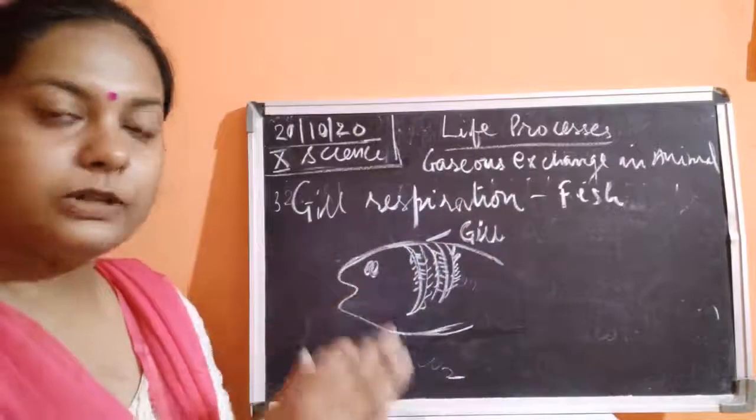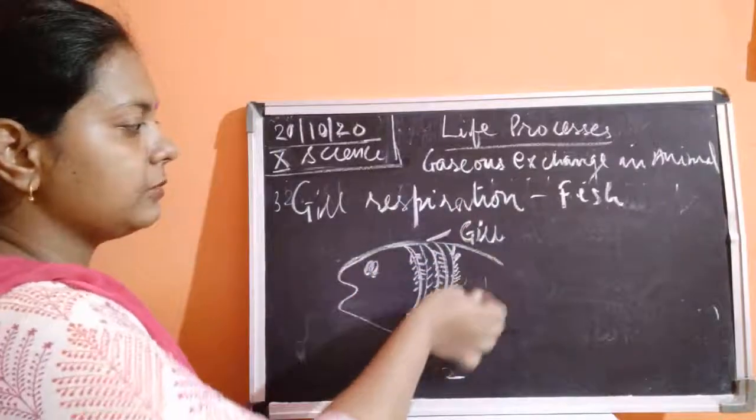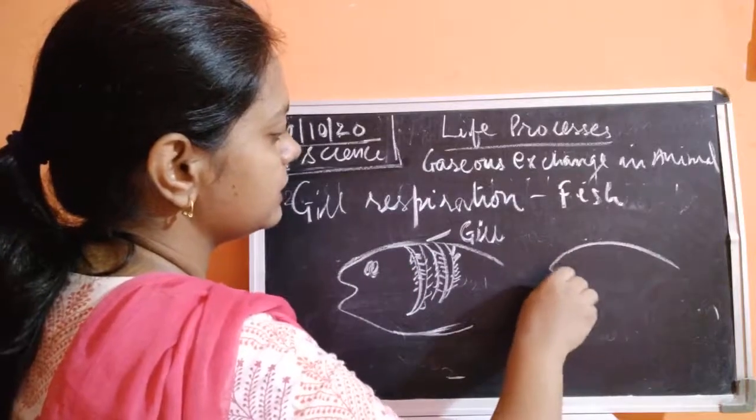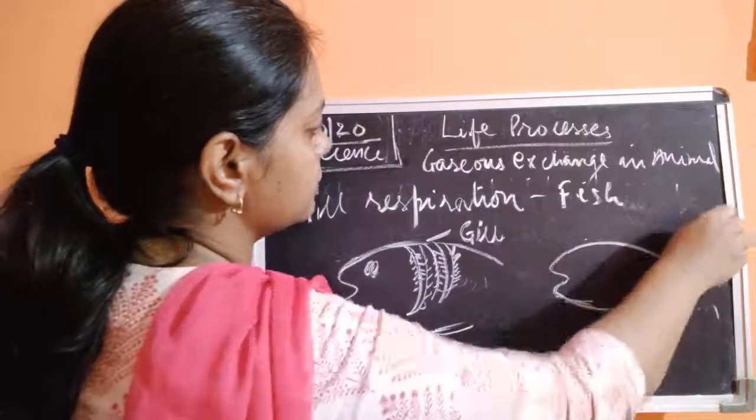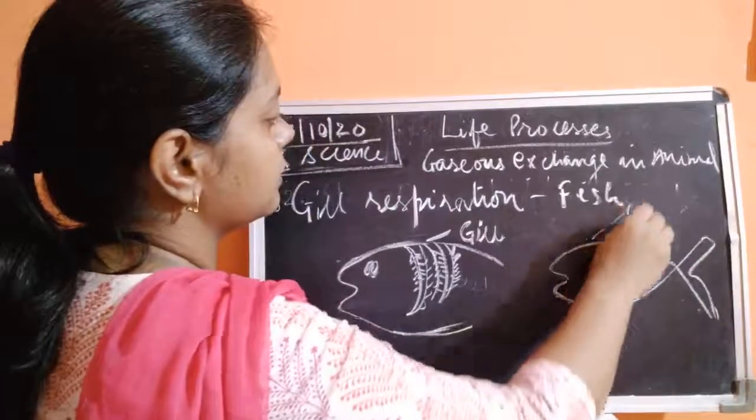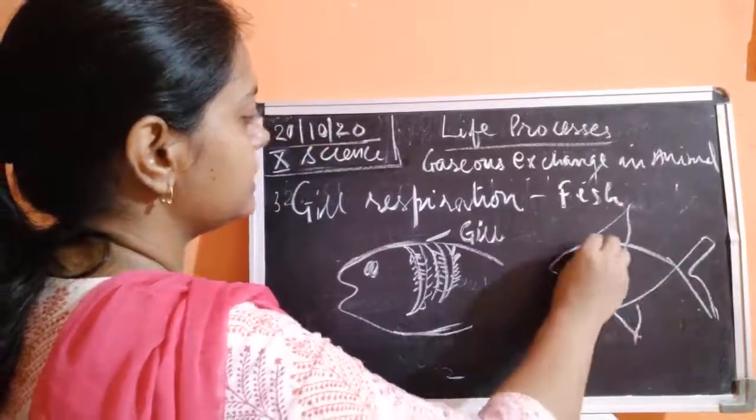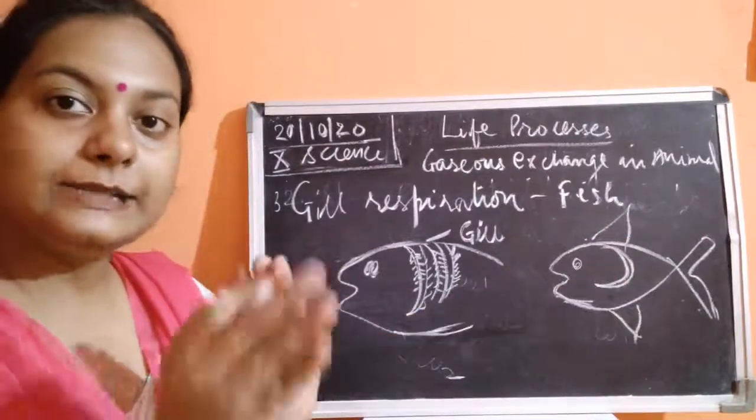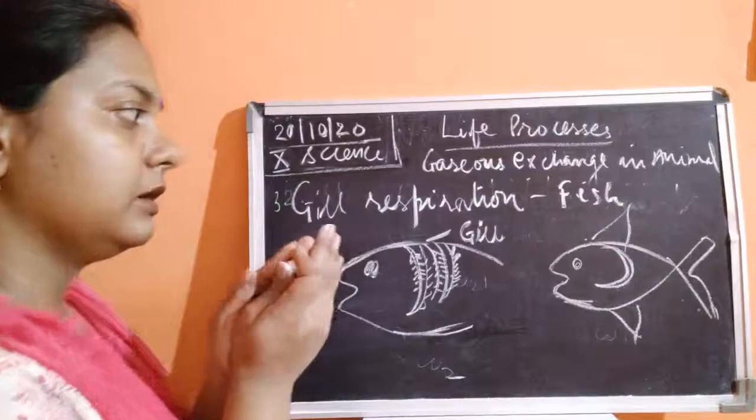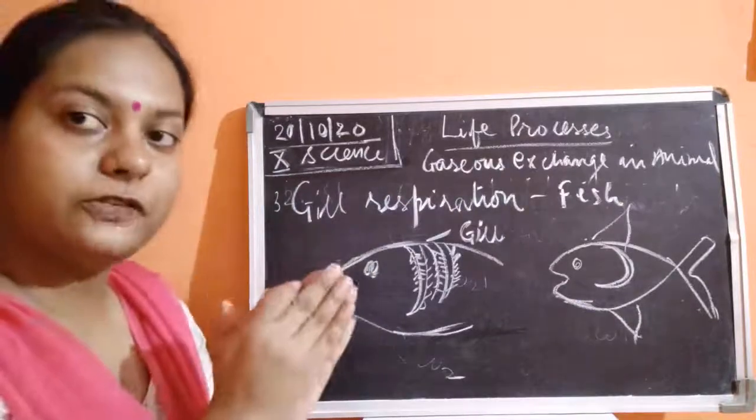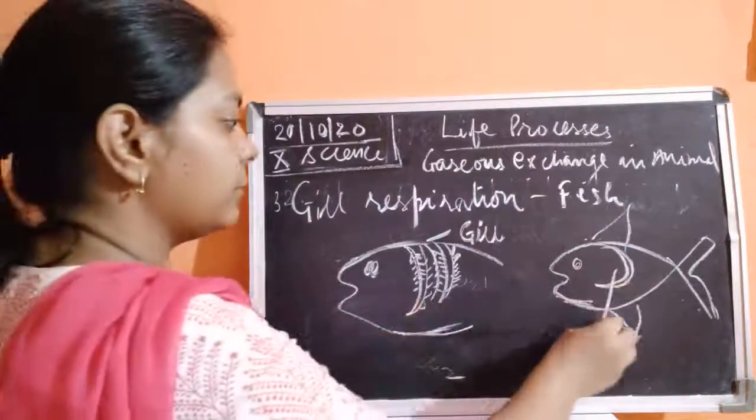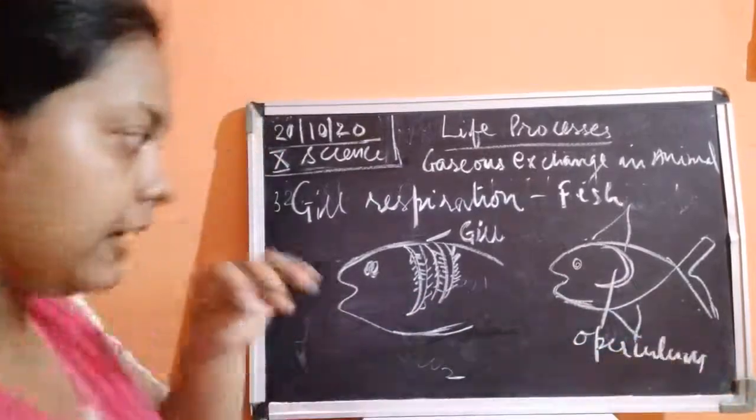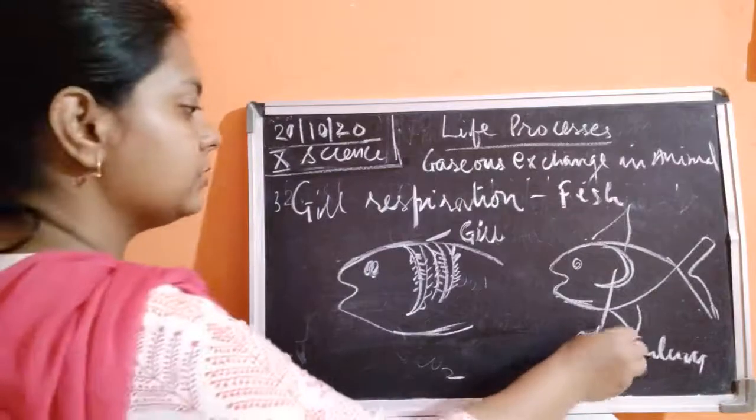This is being covered with a bony apparatus. Okay, it has a bony covering. If you see a fish, you can easily see it. So this is what we draw. This one is the gill. It is being covered with the bony apparatus in the bony fishes. Okay, so this is known as the operculum. This bone is known as the operculum.